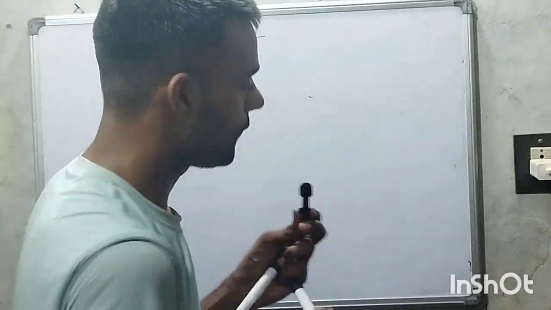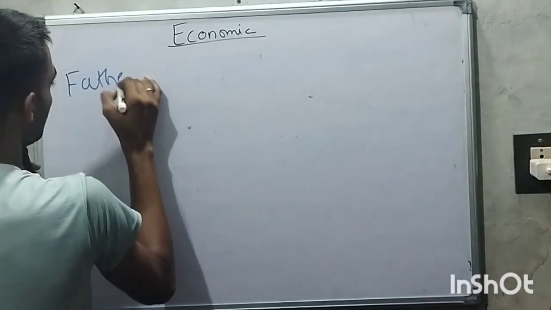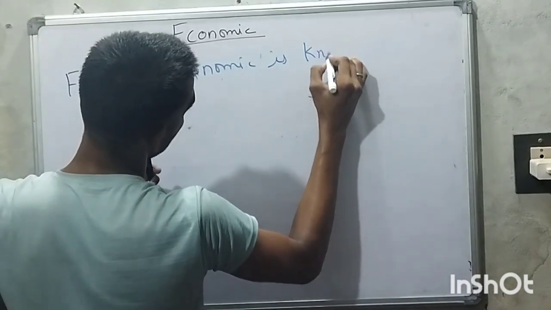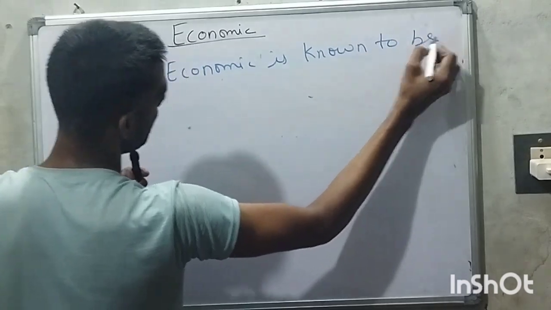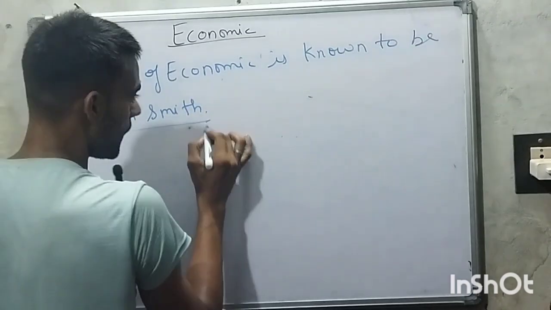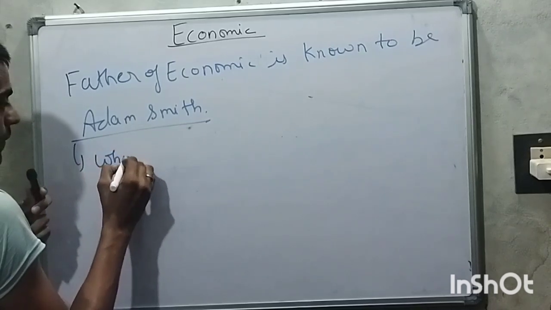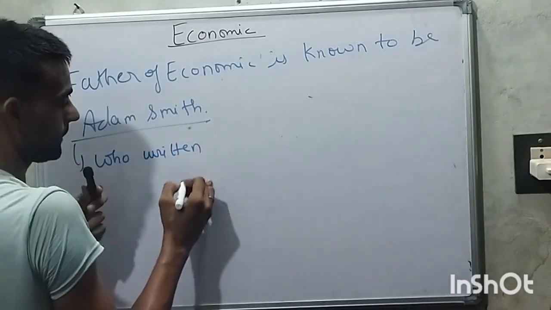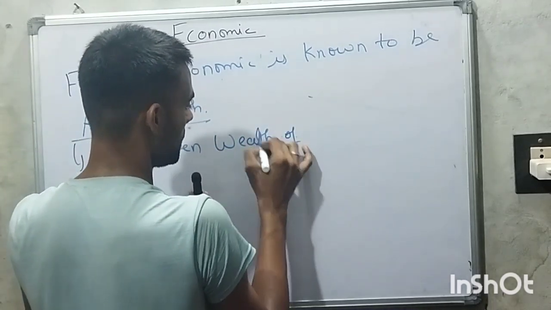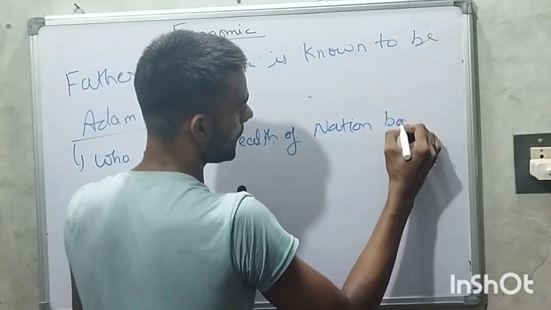Now, who is the father of economics? The father of economics is known to be Adam Smith, who wrote the book Wealth of Nations.